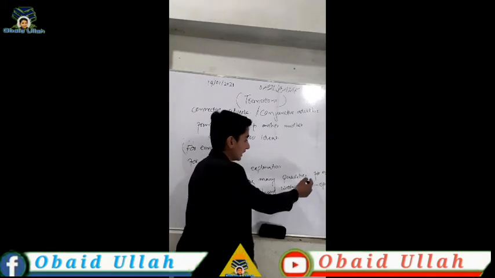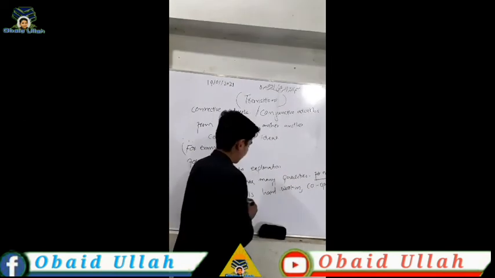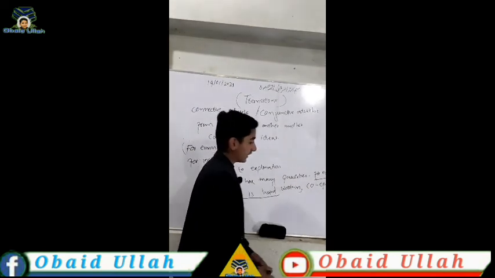This is the first idea, and this is the second idea, that he is hardworking, cooperative, etc.